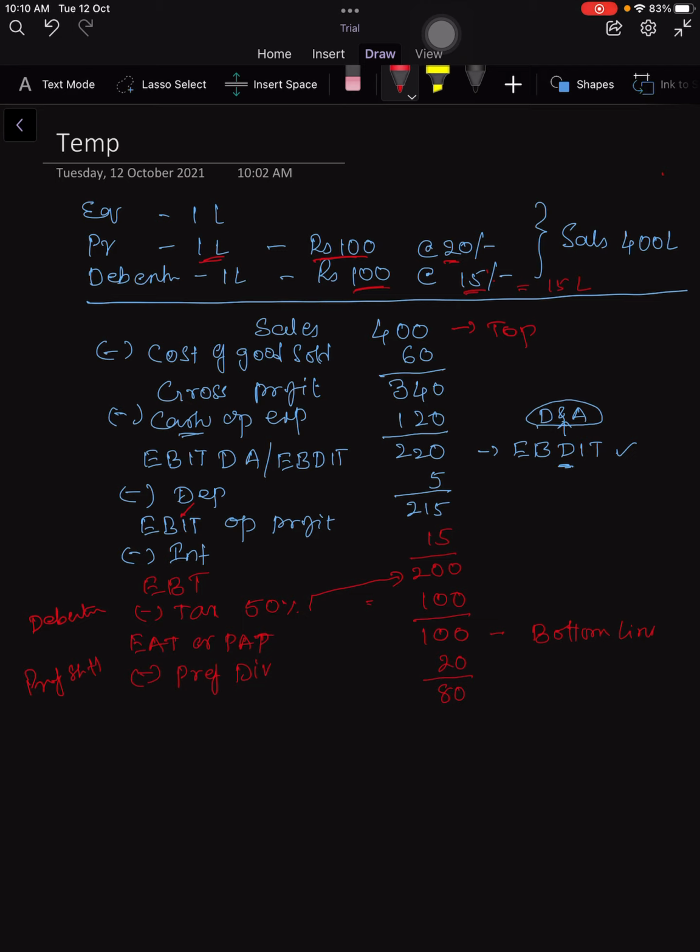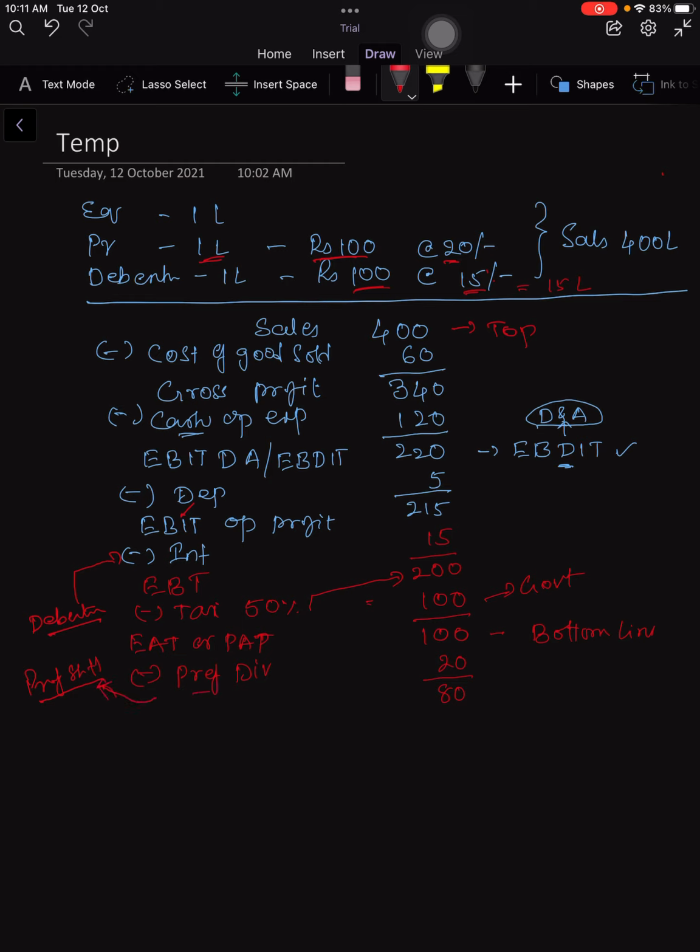Because debenture holders are already paid, now we are paying the preference shareholders. That is the sequence in which we pay, right? This 80 lakhs, because we have paid interest which belongs to debenture holders, tax which belongs to government, preference dividend which belongs to preference shareholders.